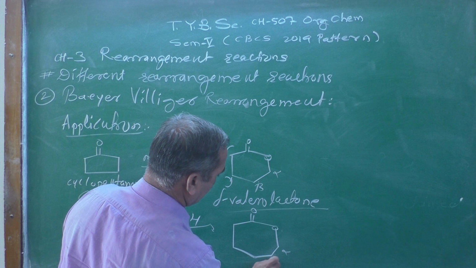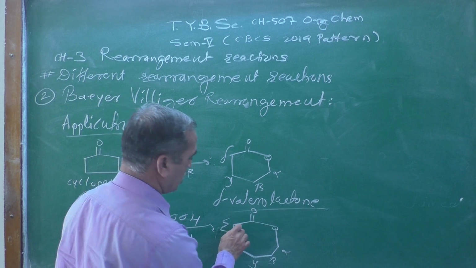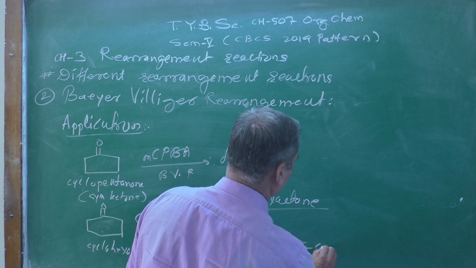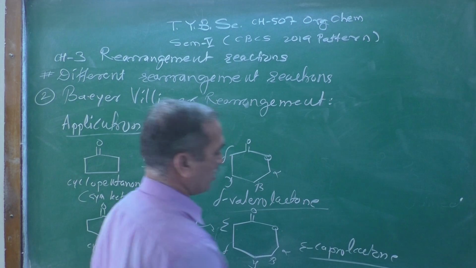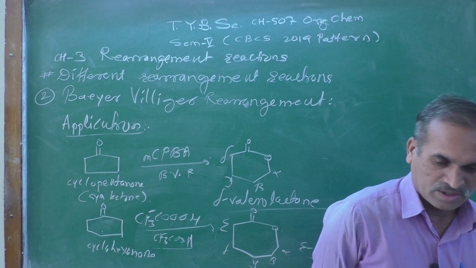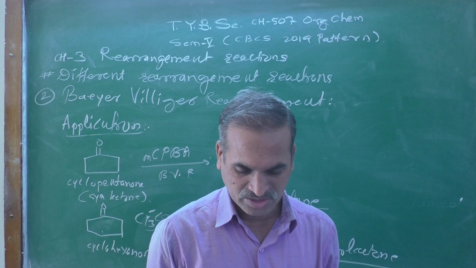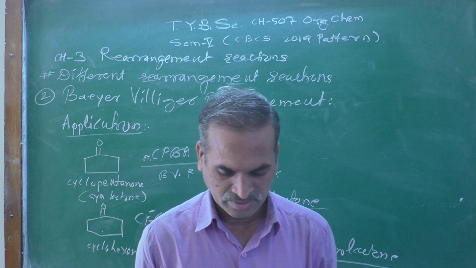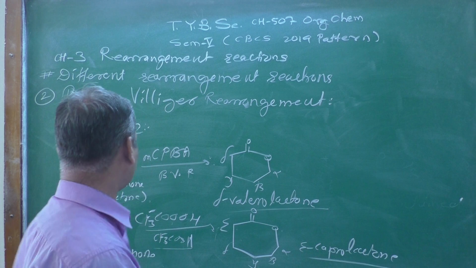This will be alpha, beta, gamma, delta, and epsilon. So epsilon caprolactone we are getting, and that caprolactone may be used for the synthesis of polymers in the textile and polymer industries for the formation of different compounds.